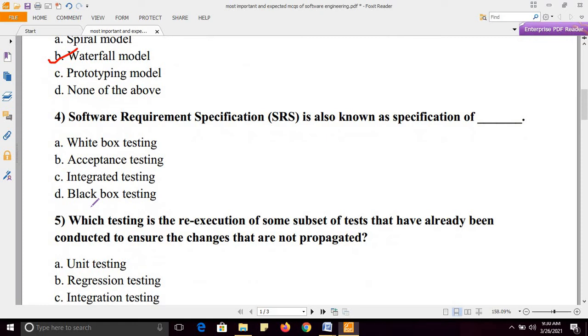Fourth question. Software requirement specification, which we also call SRS. You can also find this question in exam. What is the full form of SRS? SRS is Software Requirement Specification.